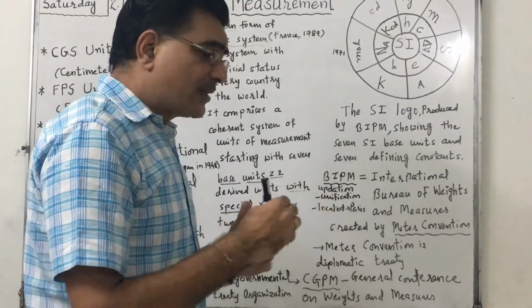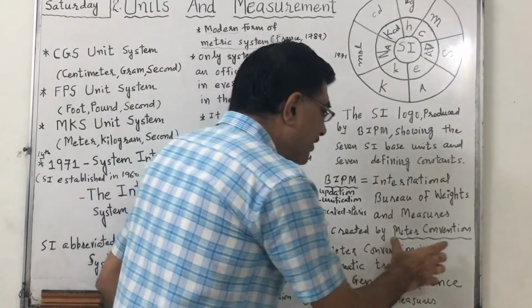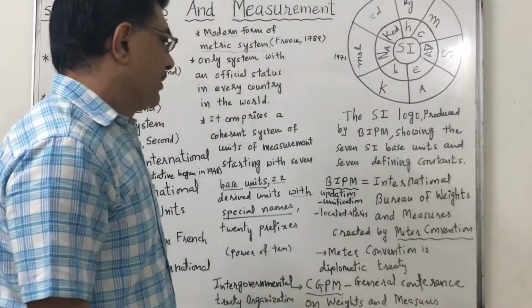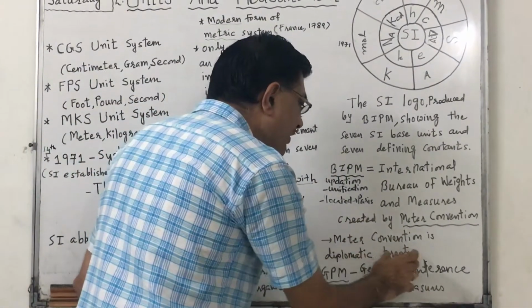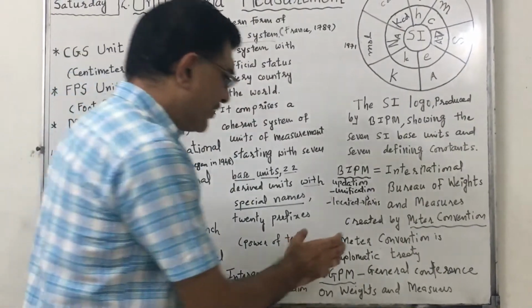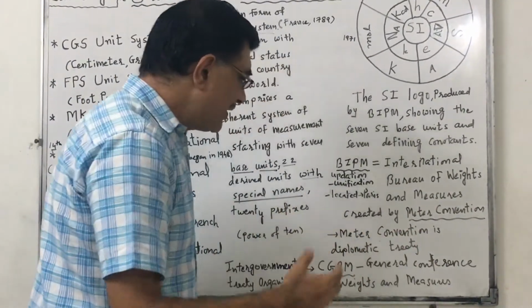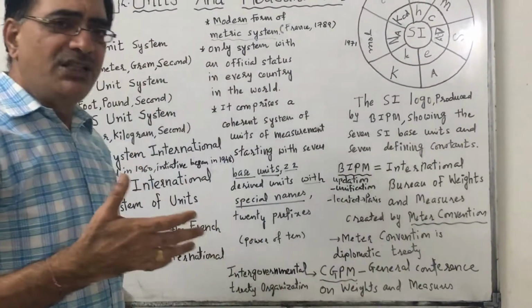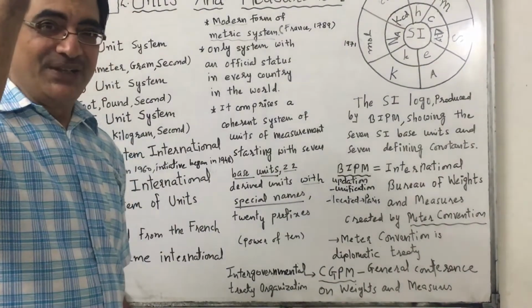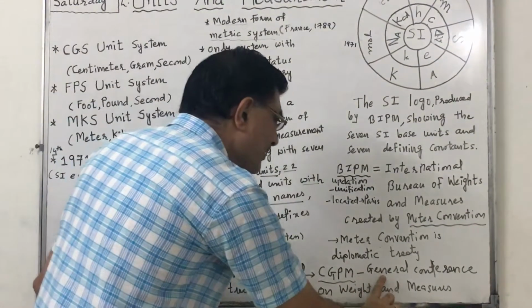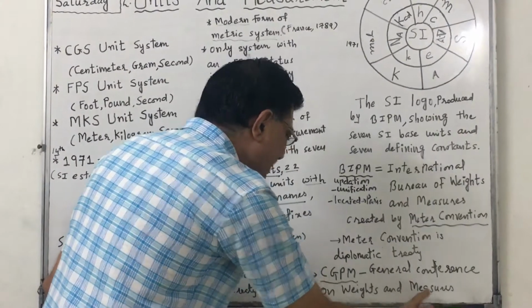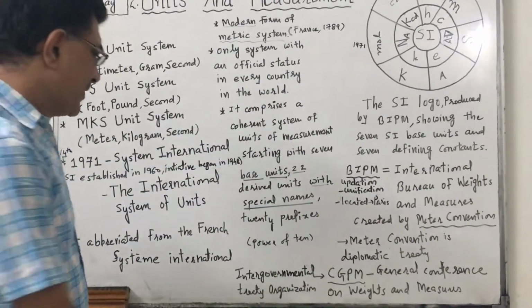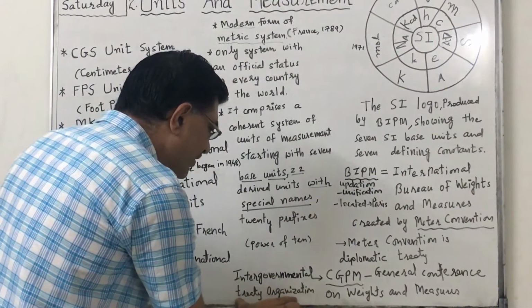BIPM was created under the Meter Convention. Meter Convention is a diplomatic treaty. Meter Convention was done by CGPM. What is CGPM? It is the supreme body. It is the General Conference on Weights and Measures, an Intergovernmental Treaty Organization.